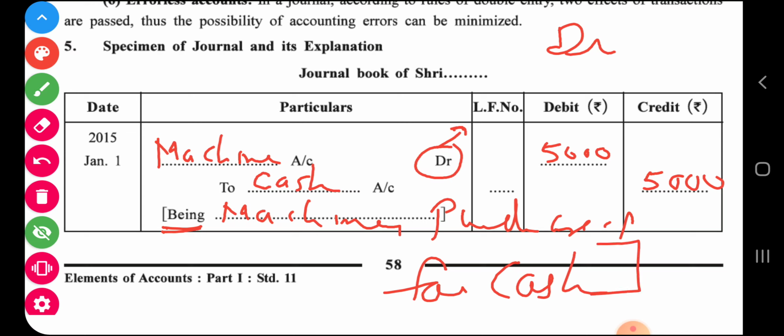You got it? So this is a sample how the transaction is recorded in journal. There is no need to mention the word credit. When you write 'To', that indicates credit, that is, cash account is credited.